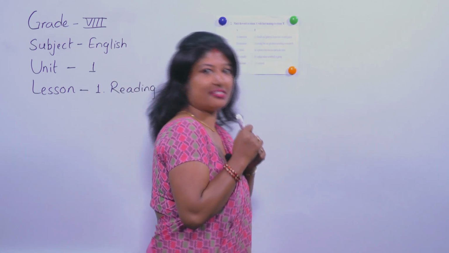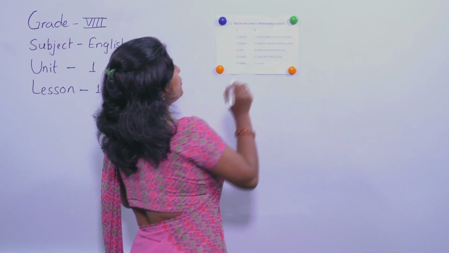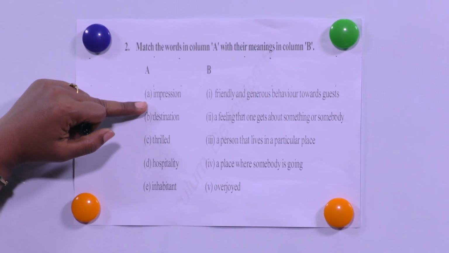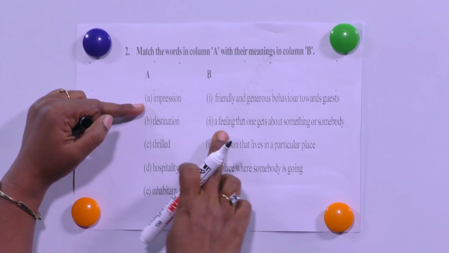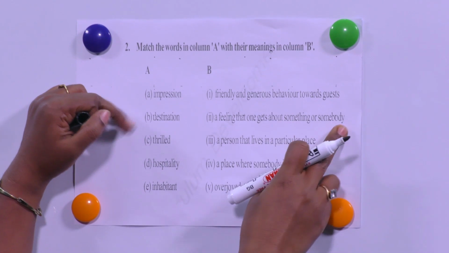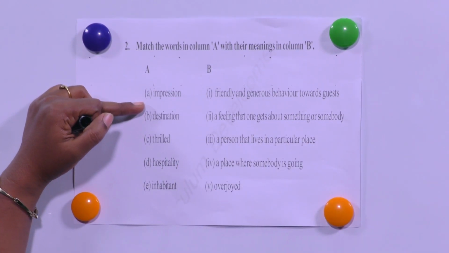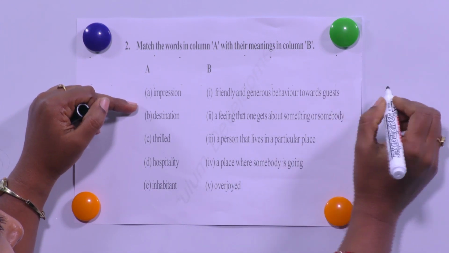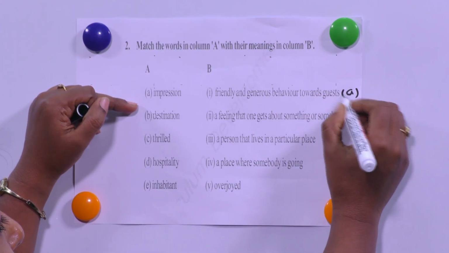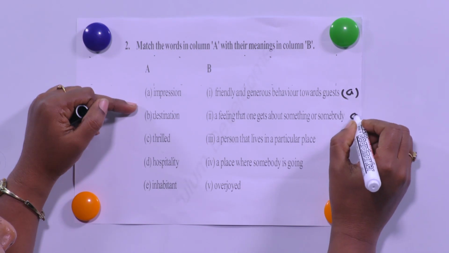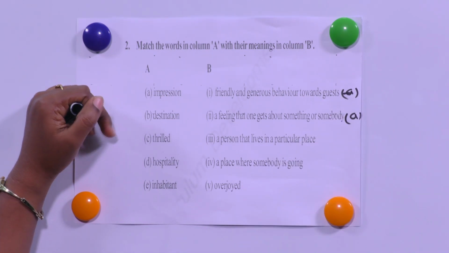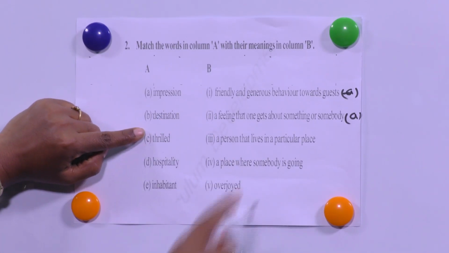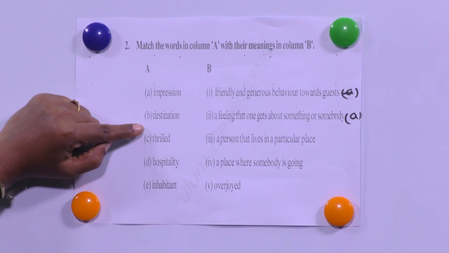Are you ready? So what is the impression? Is it friendly and generous behavior? No. Is it a feeling that one gets about something or somebody? Yes, so this is A. Impression is a feeling that one gets about something or somebody.